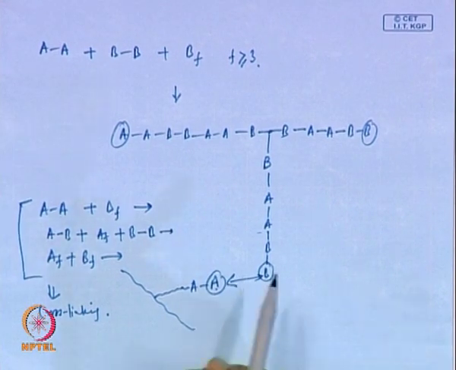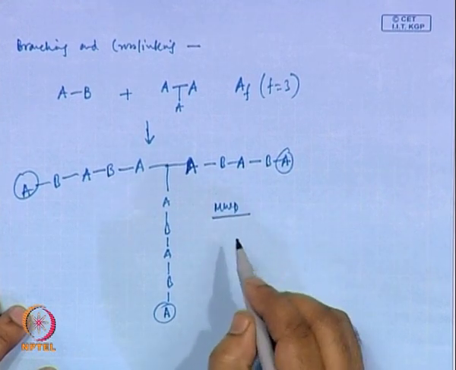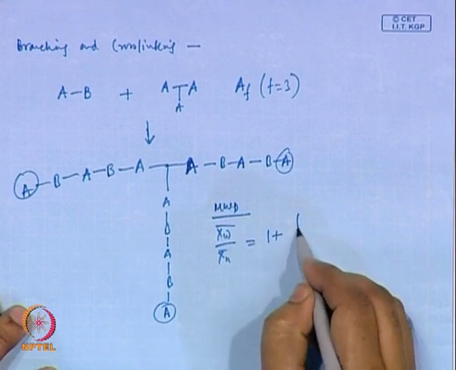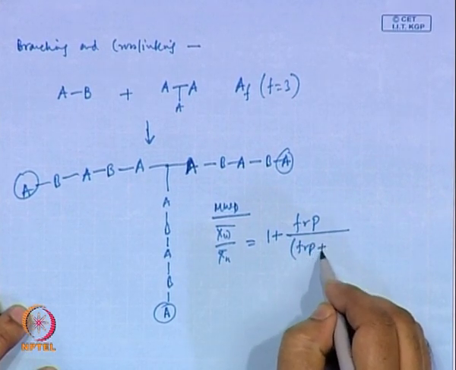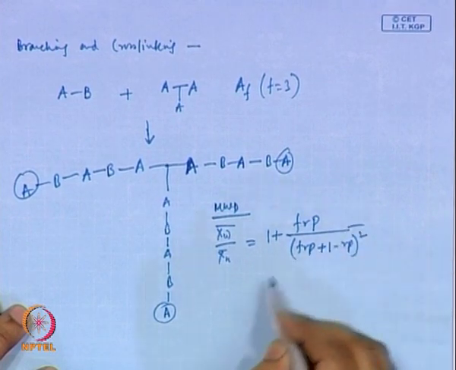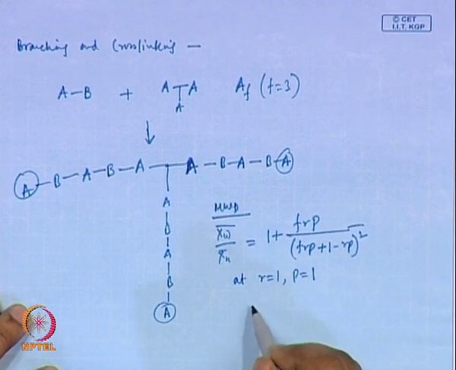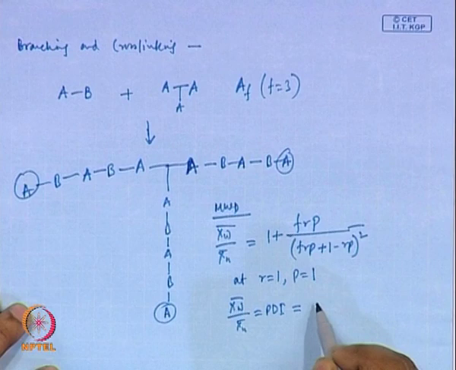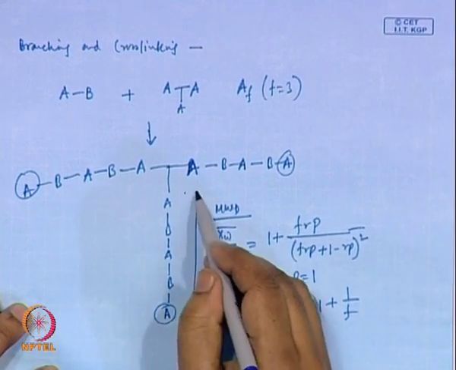Now, what is the molecular weight distribution in this case? I go back and write the molecular weight distribution again without going into the derivation, where Xw by Xn is given by 1 plus F R P, you know all the terms here, F R P plus 1 minus R P square, and at R is equal to 1, P is 1, this Xw by Xn, which is the polydispersity index, will land up as 1 plus 1 by F. So, that is your molecular weight distribution.